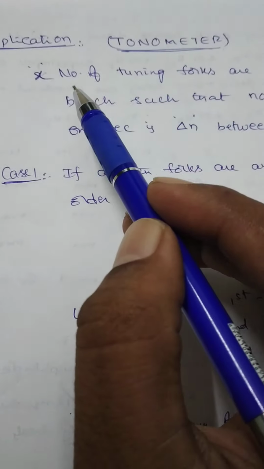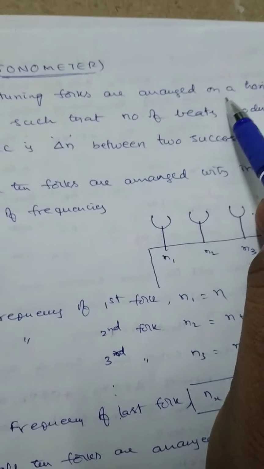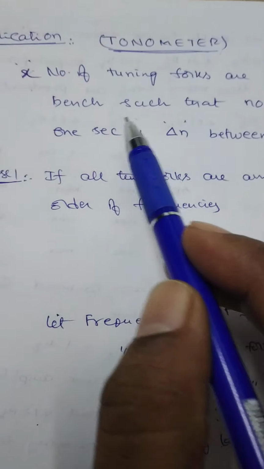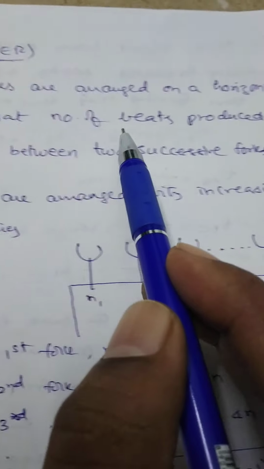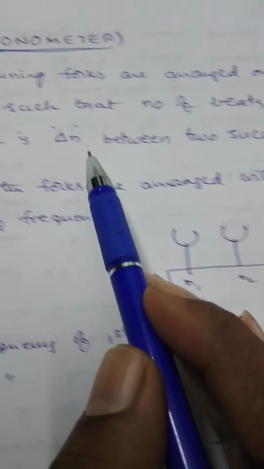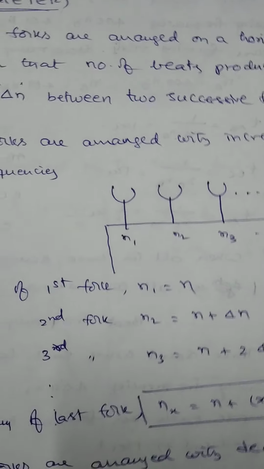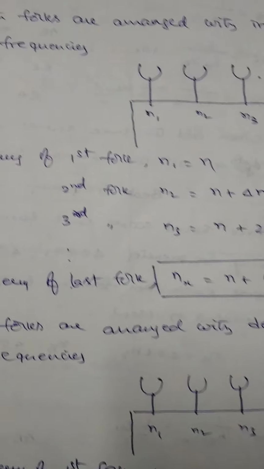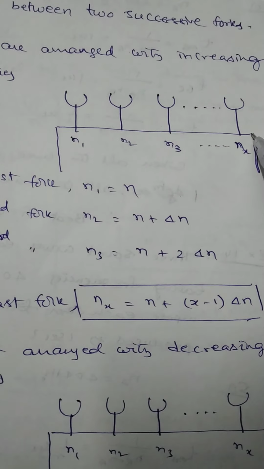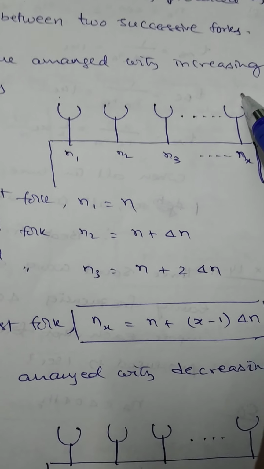Tonometer means it consists of X number of tuning forks which are arranged on a horizontal bench such that the number of beats produced in 1 second is delta n between two successive tuning forks. Right? There are so many tuning forks arranged simultaneously on a horizontal bench. Number of tuning forks is equivalent to X.